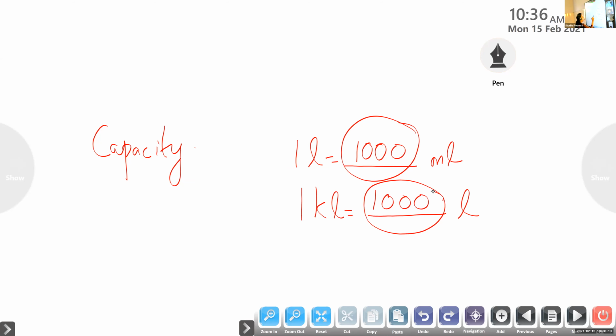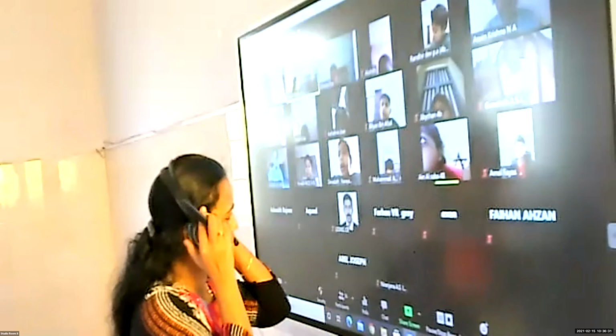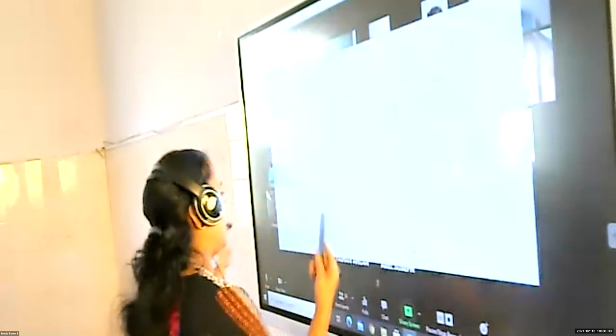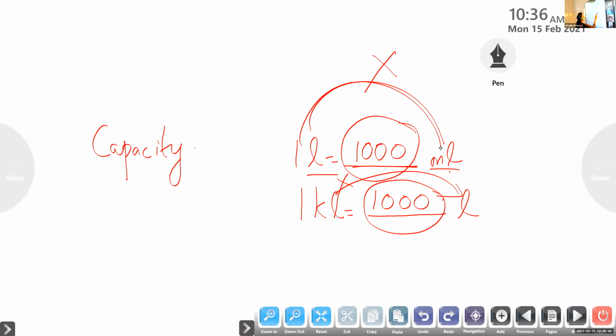So liter to ml, what will we do? Multiply. Kiloliter to liter, what will we do? Multiply. With all numbers we have to multiply. From 1 liter, how are we getting ml? 1000. 1 liter to ml, we are multiplying with 1000. 1 kiloliter, how are we making liter? 1000. Okay, so we will multiply by 1000 in the conversion. Look at the conversion here.